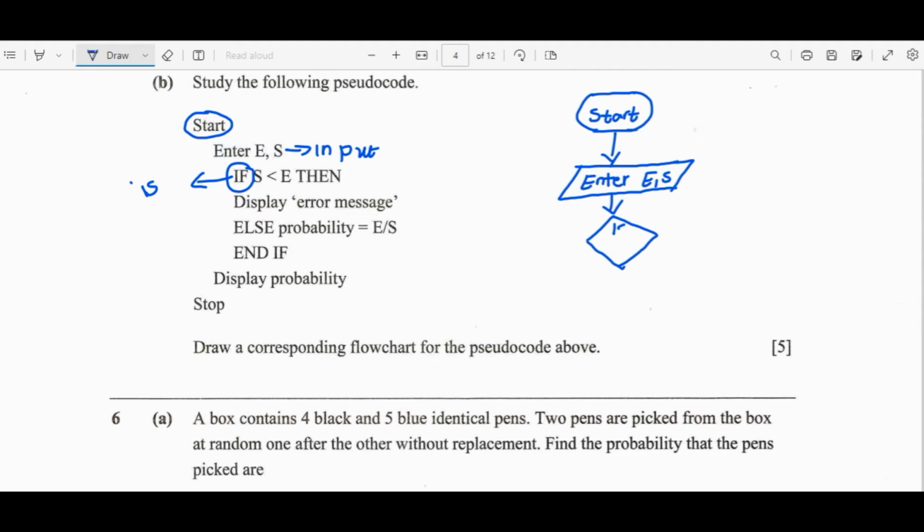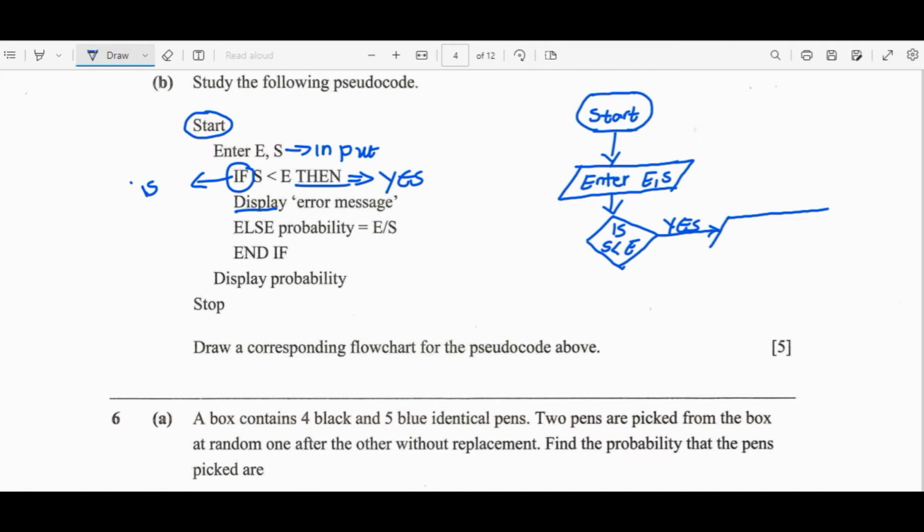So say, is S less than E. So we are expecting two answers. It's either we say yes. So now the then is interpreted into yes. So that's what you do. So what happens if you say yes, then we need to display.